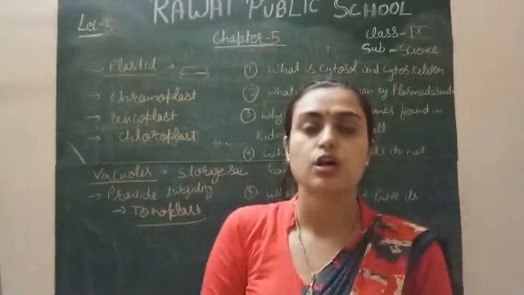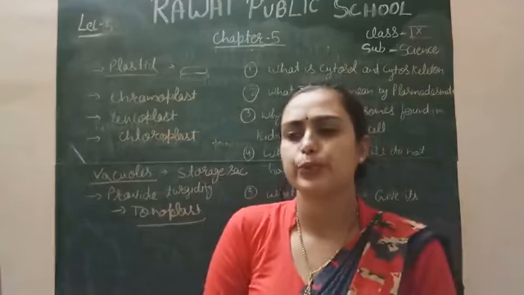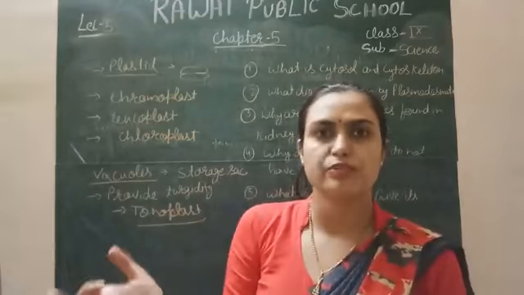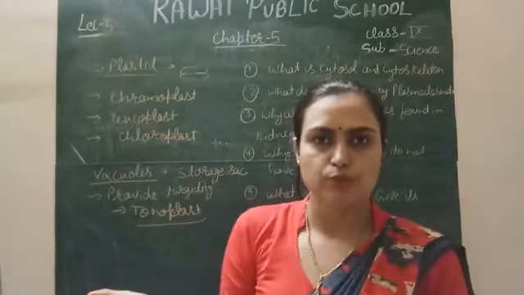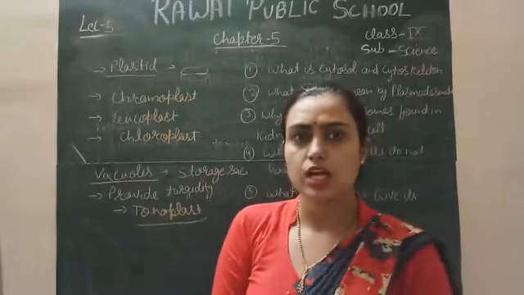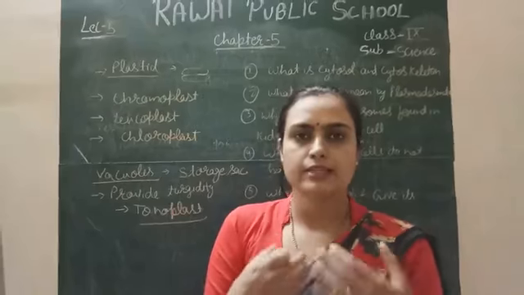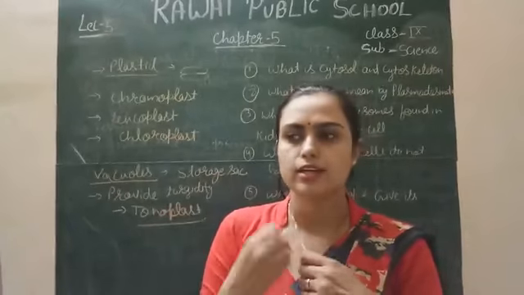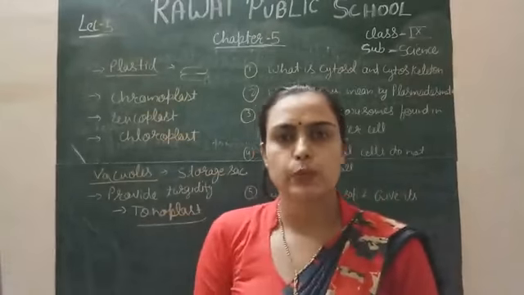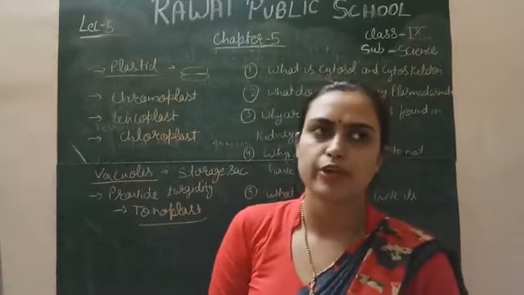It can store the substance for a very long time, and you can say that endosmosis takes place when the waste material is removed out from the body, in the case of amoeba. In a few cases it is also called sap vacuole, because it stores a sac-like structure, a liquid-form material, because sap means liquid. Liquid-form material present in the vacuole is called sap vacuole.